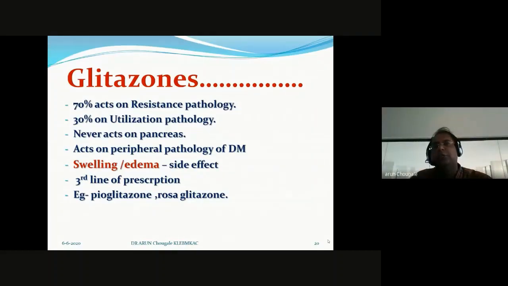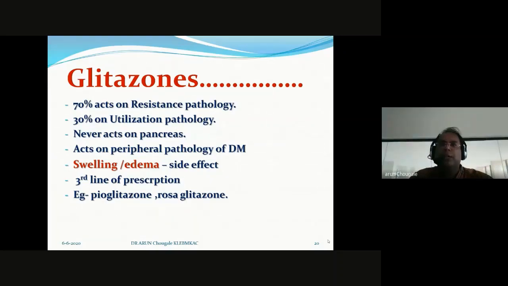After that, insulin starts resisting or avoiding the mediator work between insulin and cells. This is the understanding. That's why in a newly diagnosed patient, we never prescribe glitazones.